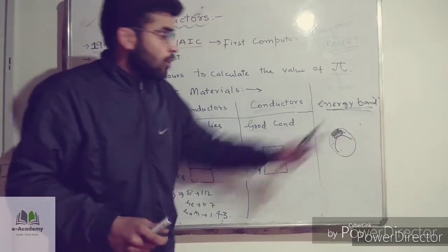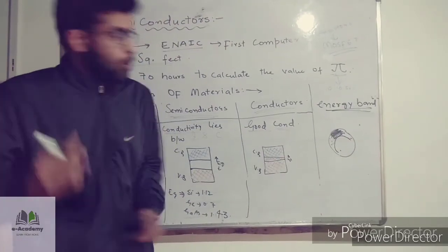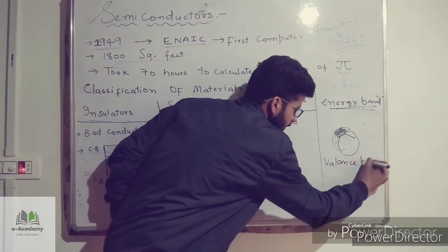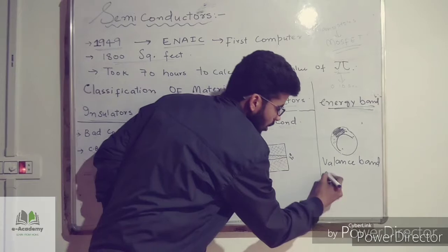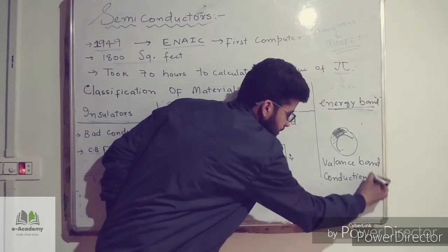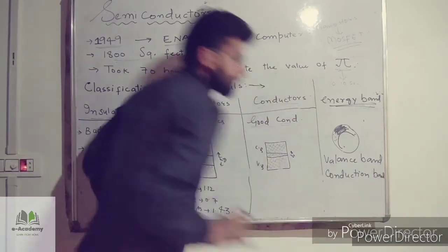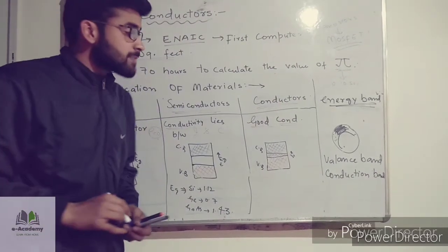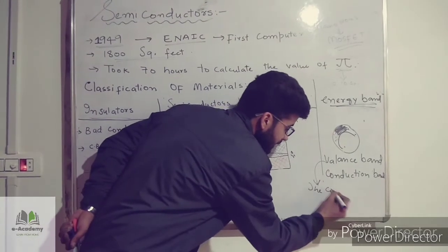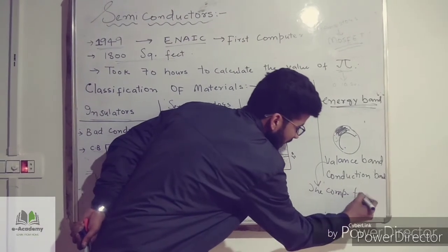In an energy band, we have two types of bands. One is called the valence band, and the second is called the conduction band. Now, the valence band is basically the completely filled band. The completely filled band is known as the valence band.